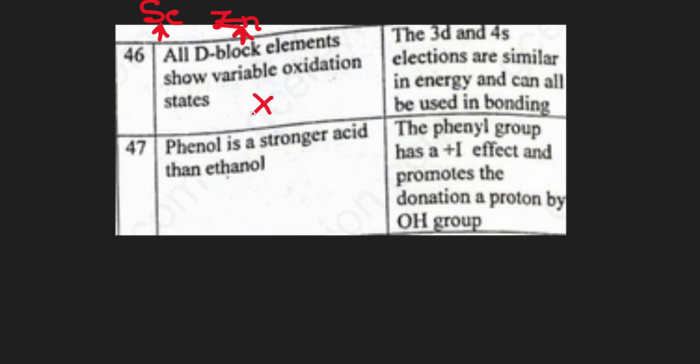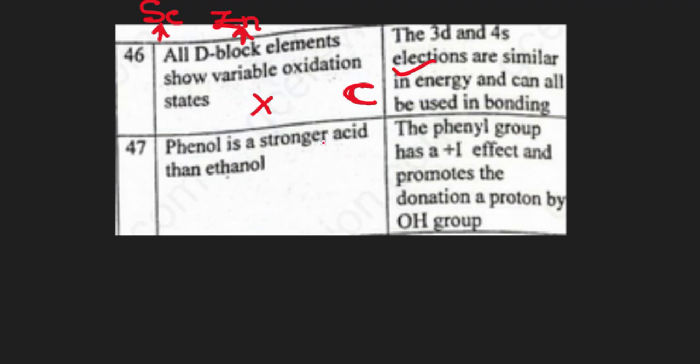So statement 1 is false. Statement 2. The 3d and 4s electrons are similar in energy and can all be used in bonding. That's true about transition elements. That is why they form variable oxidation states. So it's a true statement. First is false, so our answer is C.